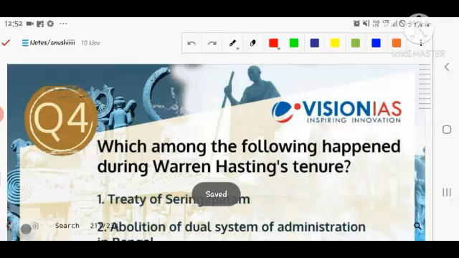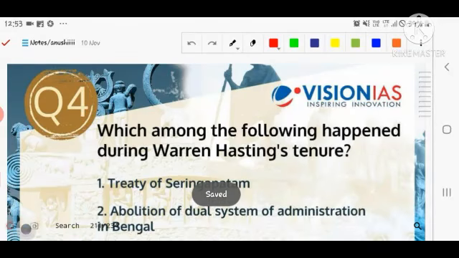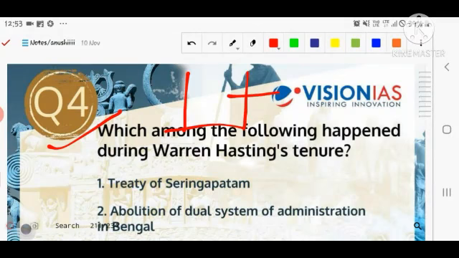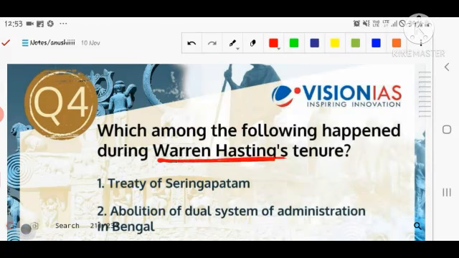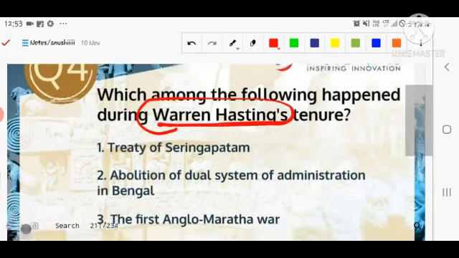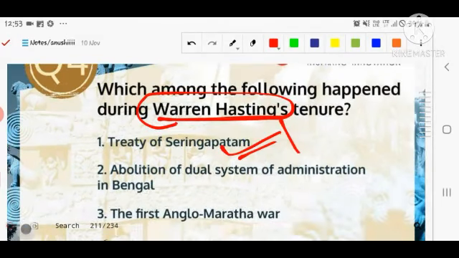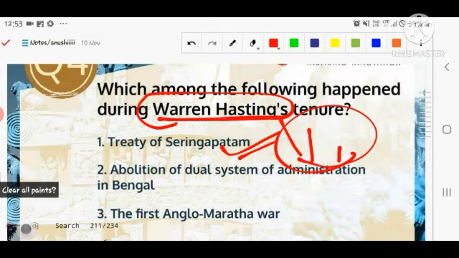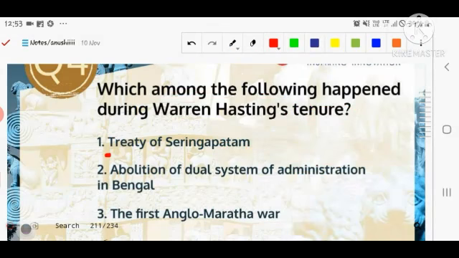In the next question, we are discussing a straightforward question. If you see the appendix of the Spectrum book, you can find these things easily. So you have to learn it, there is nothing else. Okay, what was the contribution and what happened during the tenure of Warren Hastings? So you have to tell about it. I think the time duration of that personality started from 1809. And okay, let's see what things happened at that point.